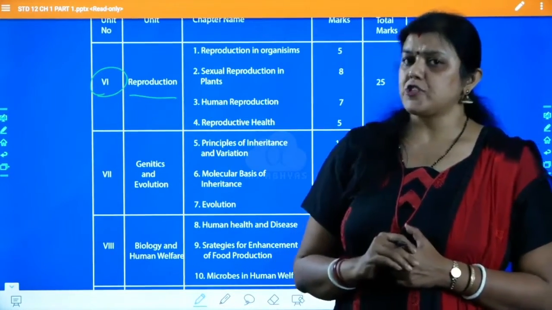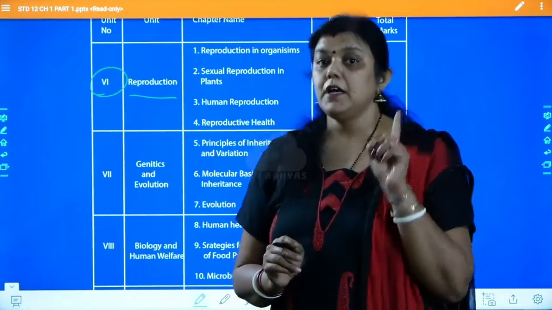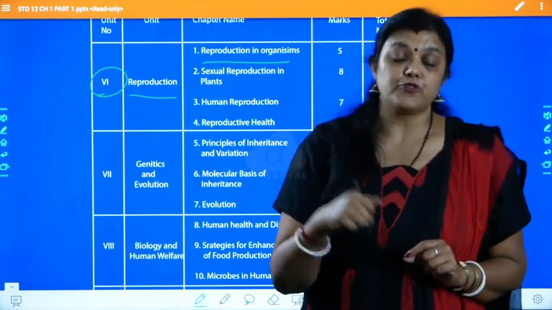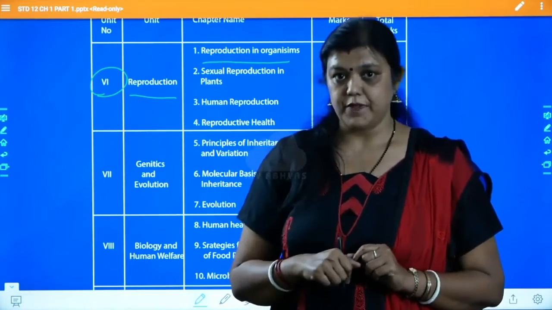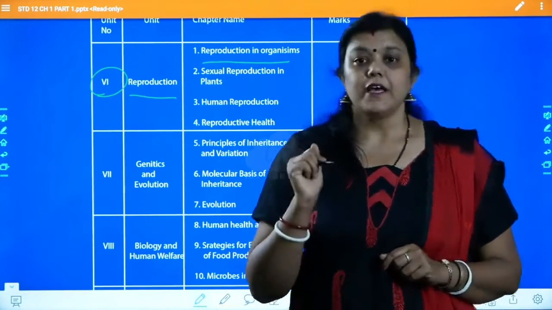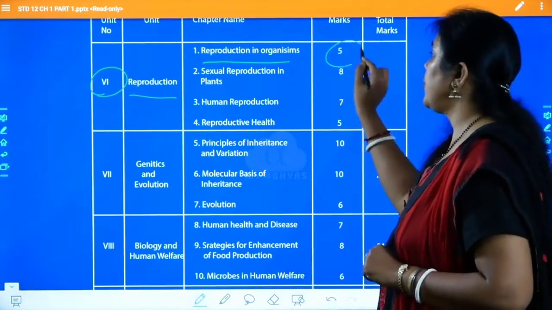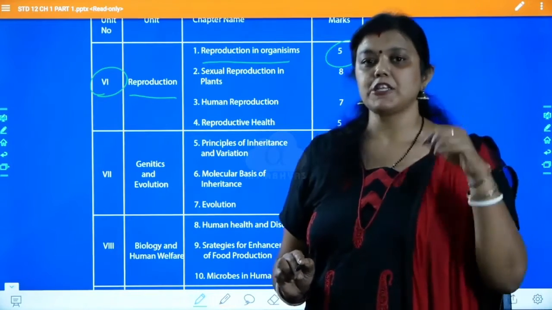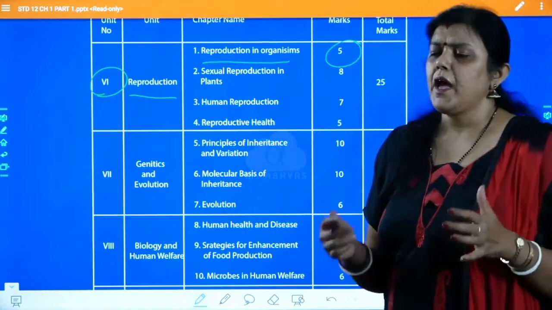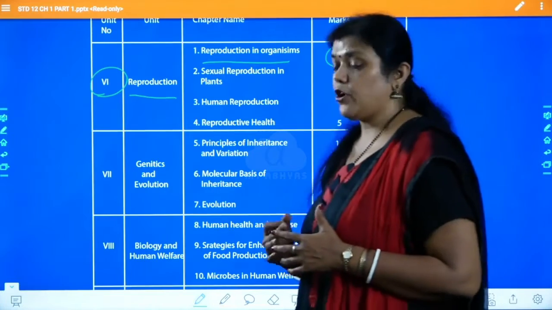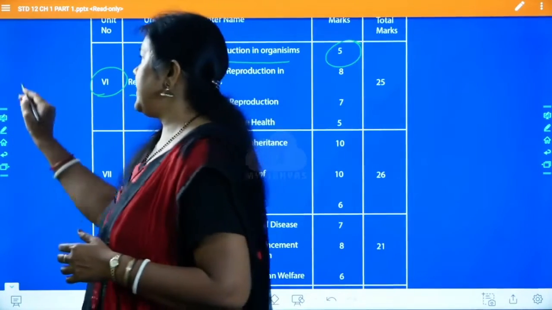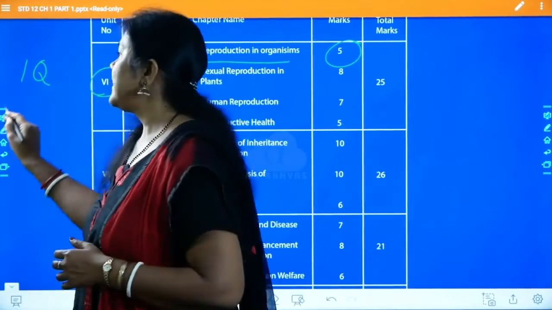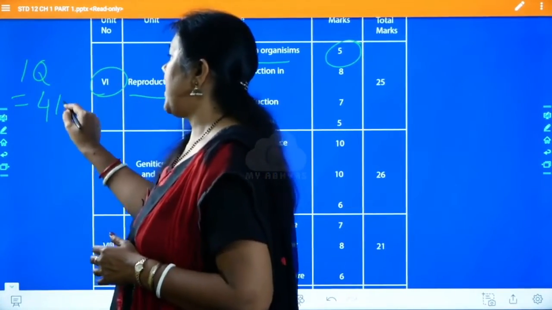Now, this unit reproduction is divided into 4 chapters. The first chapter is reproduction in organisms, which we are going to start in today's class. This chapter carries 5 marks for your board exam. And what is the weightage of this chapter when we talk about NEET? For NEET, you are going to get only 1 question from this chapter, and that is equivalent to 4 marks.